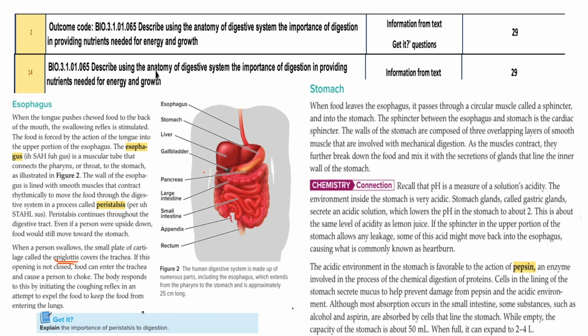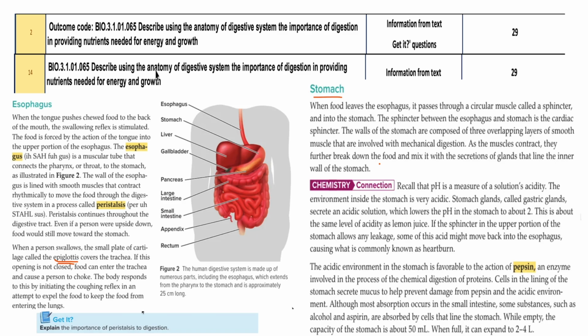So the air tract will be closed when you are eating the food. Otherwise, the food can enter the air tract or trachea, and you can get choking. So the epiglottis is the plate of cartilage that is preventing the entry of food into the lungs.